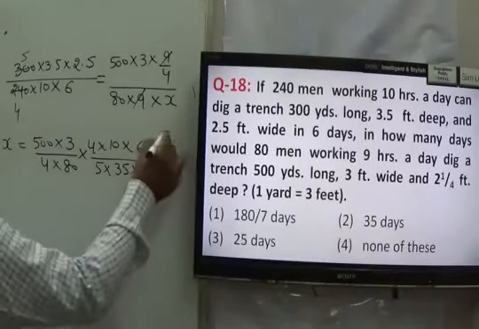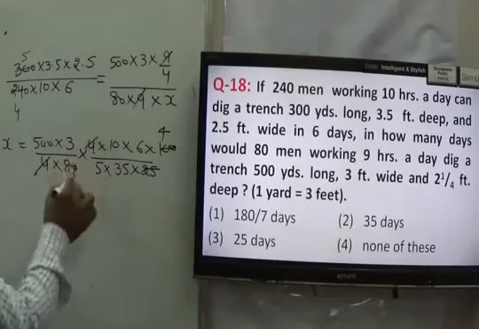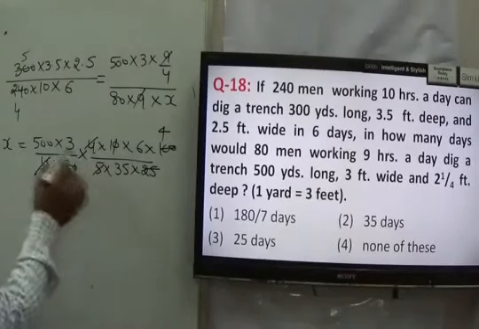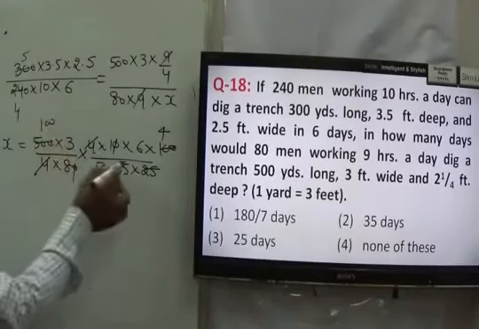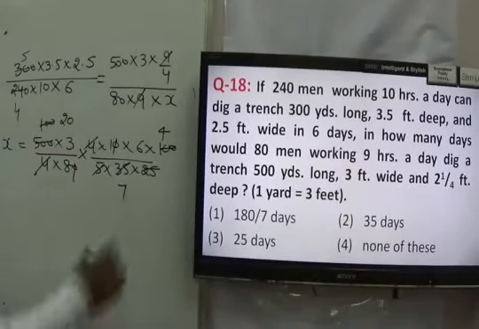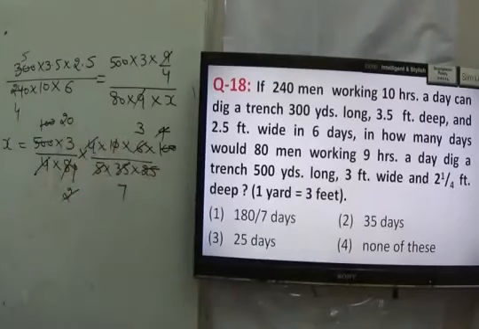25 will go on 4, first step, okay? 4 will be cancelled out, 0 will be cancelled from here. Then we can say 5 will be cancelled on 100, 5 will cancel on 7, 5 will cancel on 20. That we can make. Then we can say 4 will go on 2, 2 will go on 3, right? Now what is left here? 20 into 3, 60 into 3, 180 upon 7.